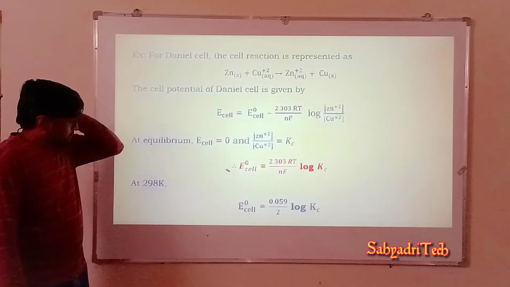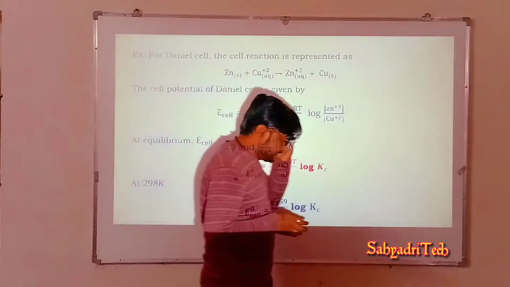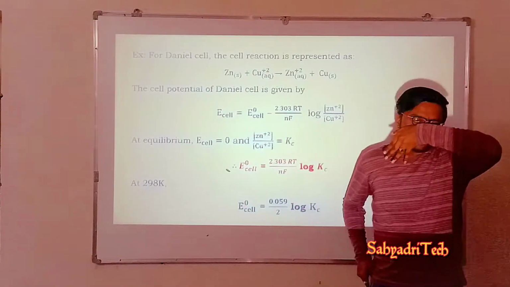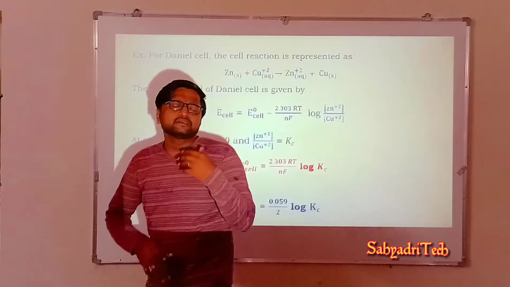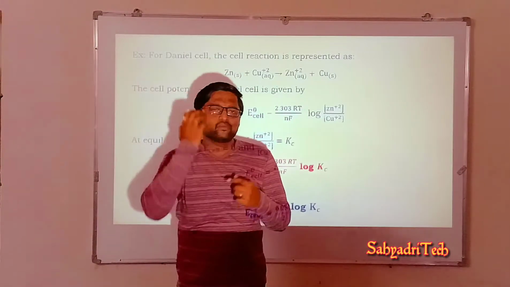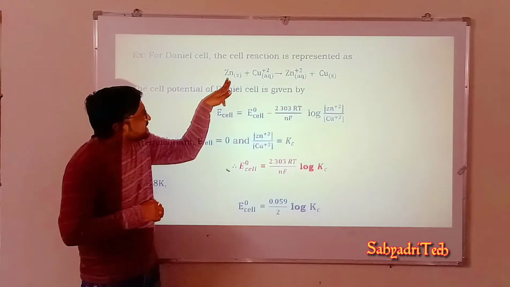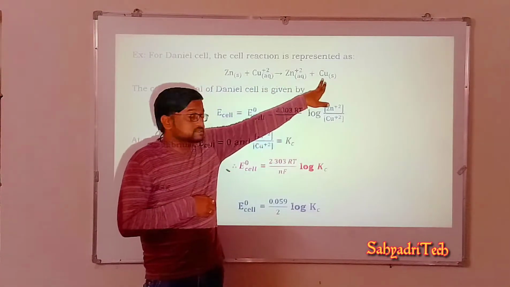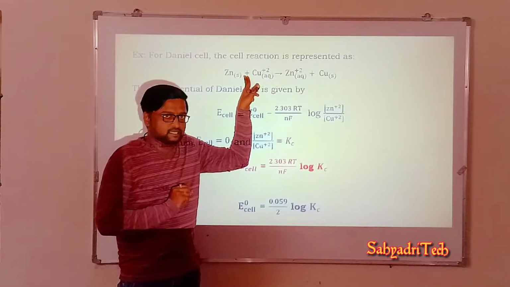say for example, if I want to write the relation between cell potential and equilibrium constant for the reaction involved in a Daniell cell. What is our task? I wish to write the relation between the cell potential of an electrode and the equilibrium constant for the Daniell cell. Well, we already know the reaction involved in the Daniell cell: Zn plus Cu2+ gives Zn2+ plus Cu. This is the net reaction that takes place in a Daniell cell.